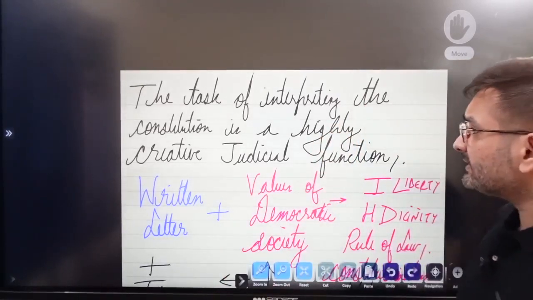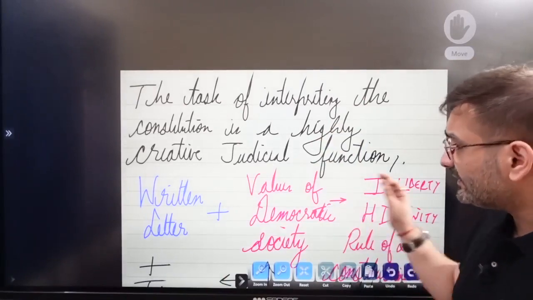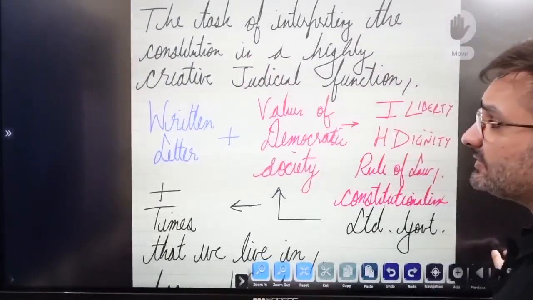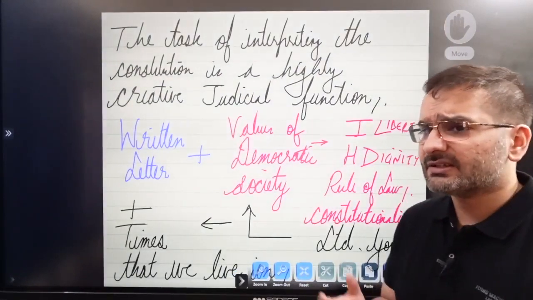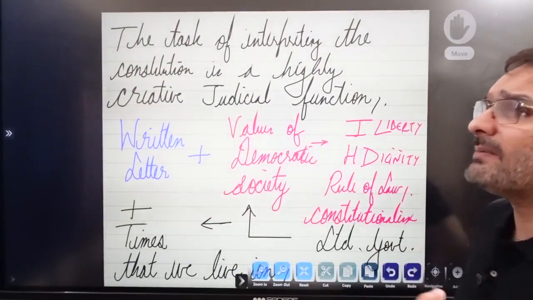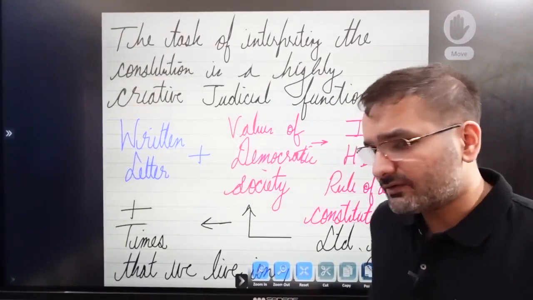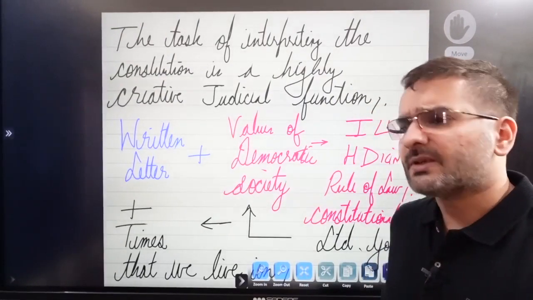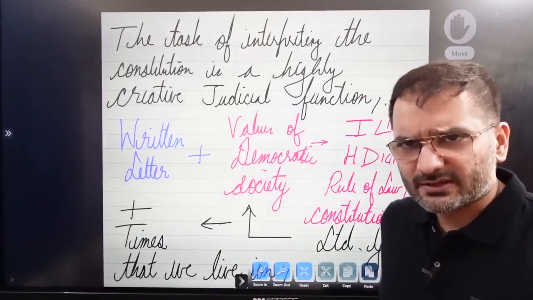The task of interpreting the constitution is a highly creative judicial function. So when you interpret the constitution, the words that are written there, that doesn't mean that you have to stick primarily to the word that is given, but we'll have to go into the essence of the word, such as by using doctrines such as pith and substance, eclipse, severability, etc.